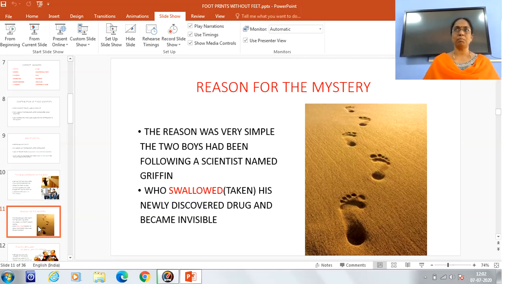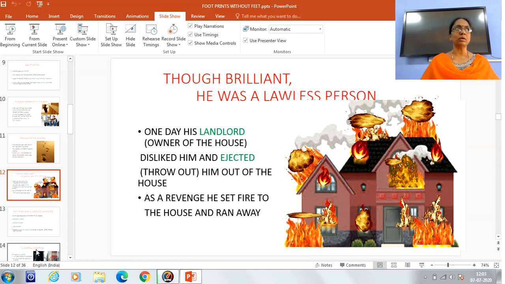The reason was very simple. The two boys had been following a scientist, that is our Griffin, who swallowed his newly discovered drug and became invisible. He could leave only his footmarks on the ground, but his body was not seen by any other persons. So it was a great achievement of the scientist. Though he was brilliant, he was a lawless person. So let us see why he was a lawless person.